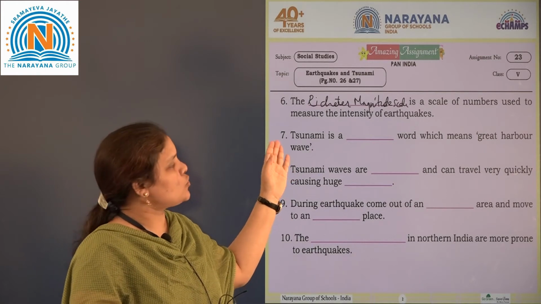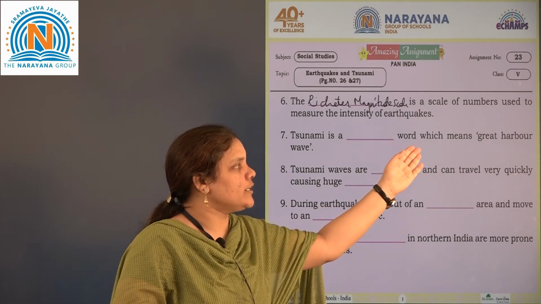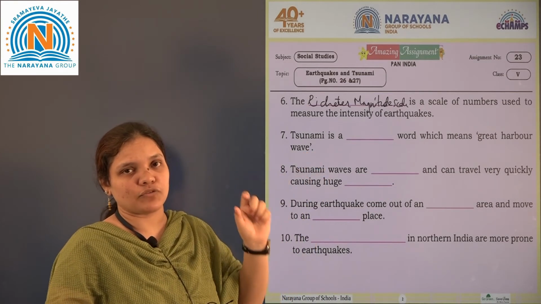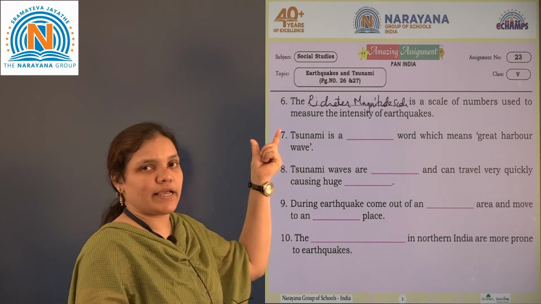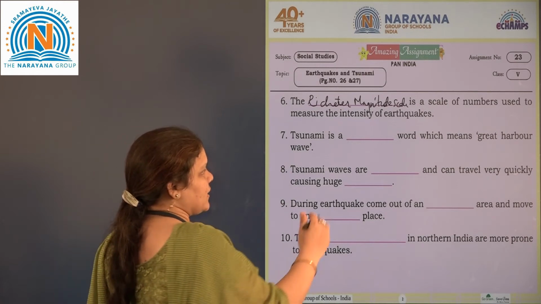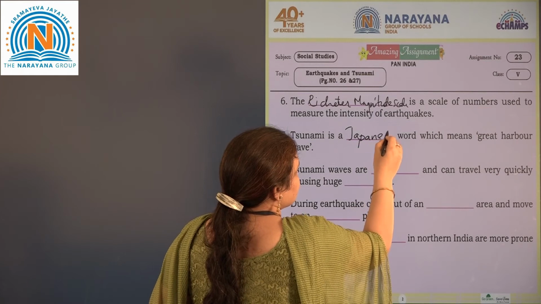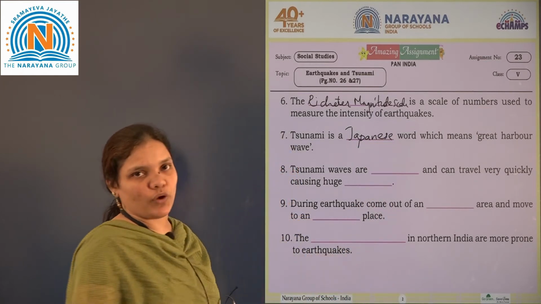Then seventh one, tsunami is a blank word which means great harbor waves. Tsunami word has been taken from Japan, so it is a Japanese word. A tsunami is a Japanese word which means great harbor wave.